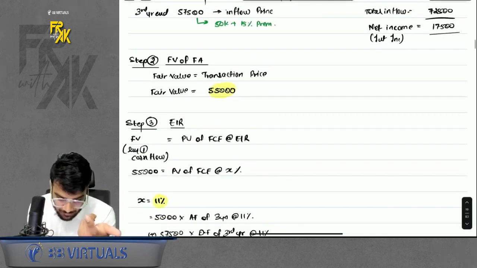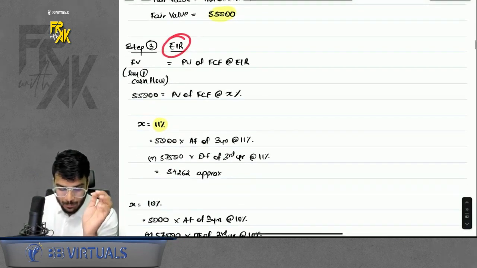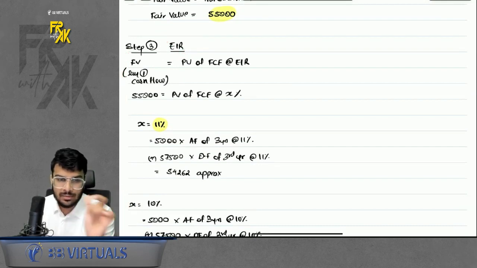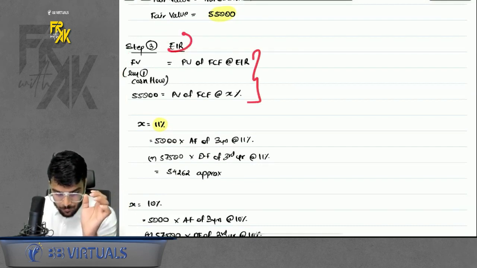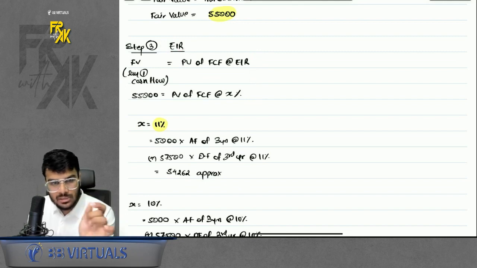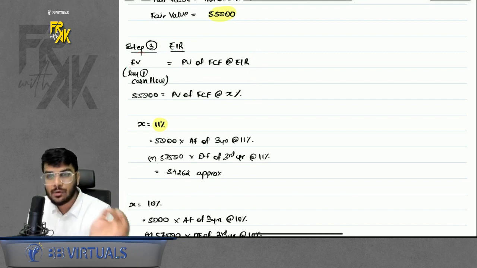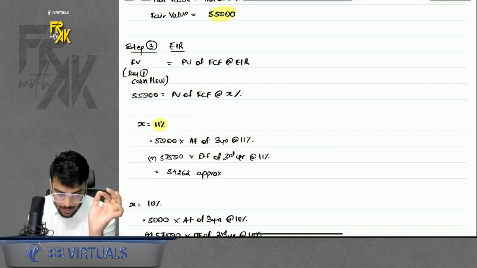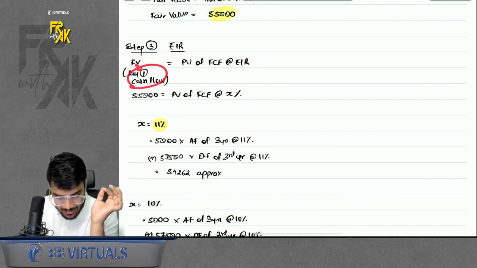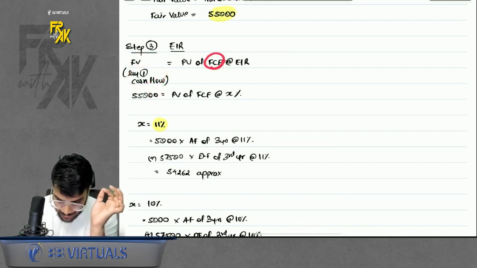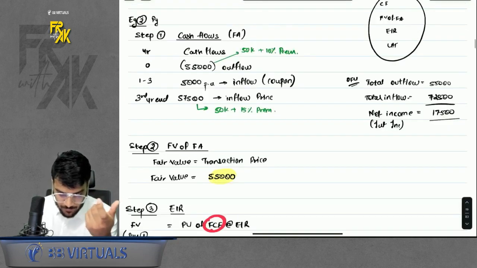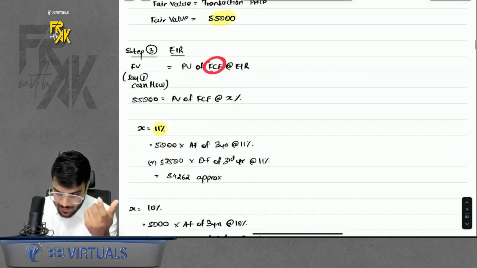So what is effectively what you are earning? By interpolation, you will solve this. We have already discussed what interpolation is. To find the EIR, just use the basic formula of fair value. What was the fair value? Fair value is equal to present value of future cash flow at EIR, right? Fair value we assume to be the day 1 inflow or outflow. Future cash flows we already have in the form of the cash flow table, right? This we have to find.